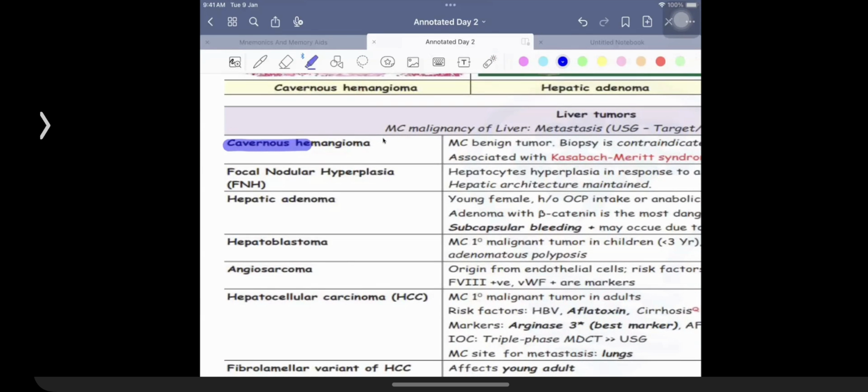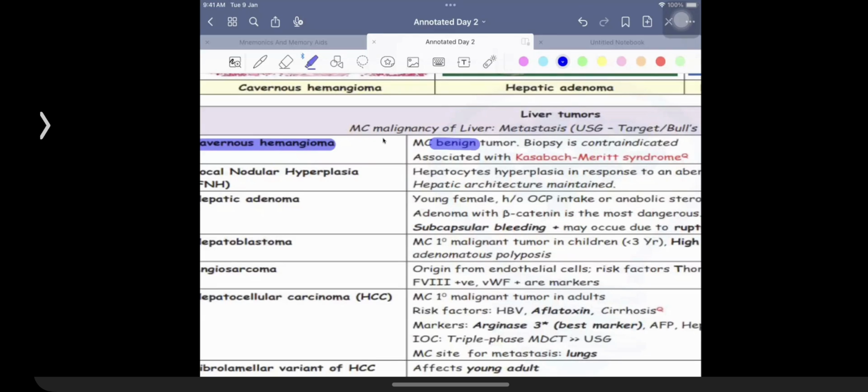The first one is going to be cavernous hemangioma, an example of a tumor which is going to be highly vascular. So you should try to avoid biopsy in these patients because otherwise your patient can sometimes bleed to death. This is a benign tumor, but associated with a syndrome that is given the name of KM syndrome or Kasabach-Merritt syndrome. Kasabach-Merritt syndrome, that is what you need to remember.